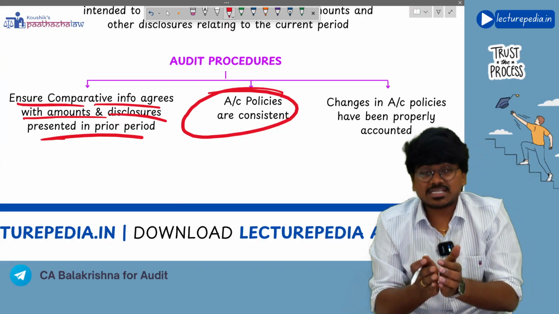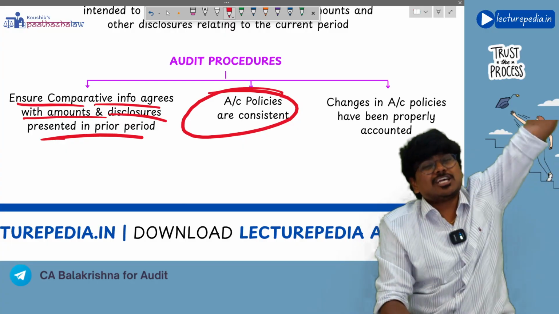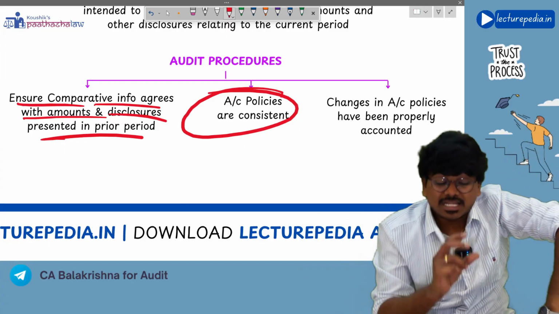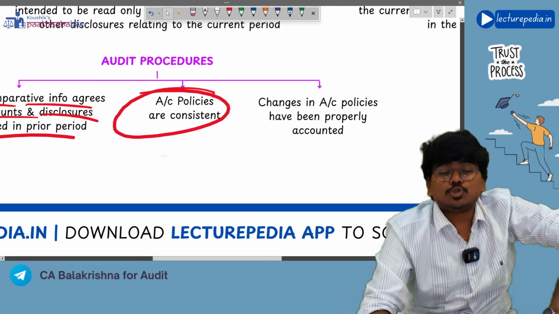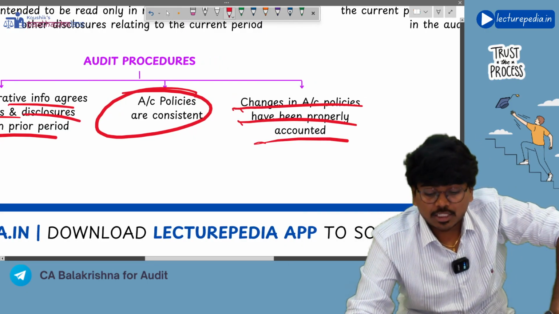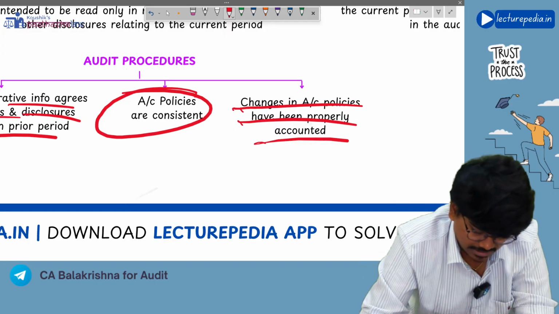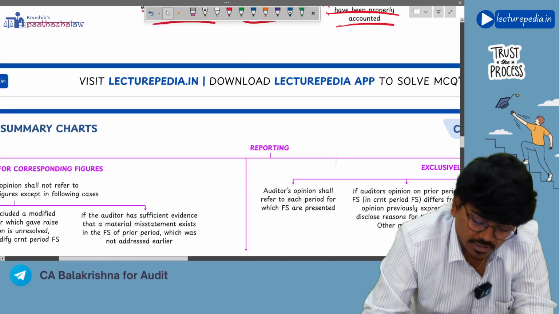When you are changing the method, the effect should be given retrospectively, not prospectively. So the respective accounting treatment, you do it properly. If at all there is a change in the accounting policy, then you need to account it properly. Understanding? Yes. So those three procedures you will perform.